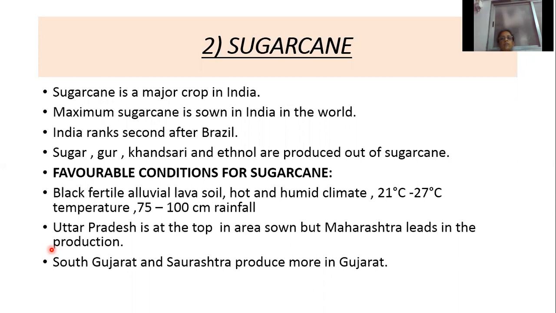So which is a major crop in India? Sugarcane. Which country is the largest producer of sugarcane in the world? Brazil ranks first and India ranks second. What are produced from sugarcane? Sugar, gur, khandsari and ethanol are produced from sugarcane.